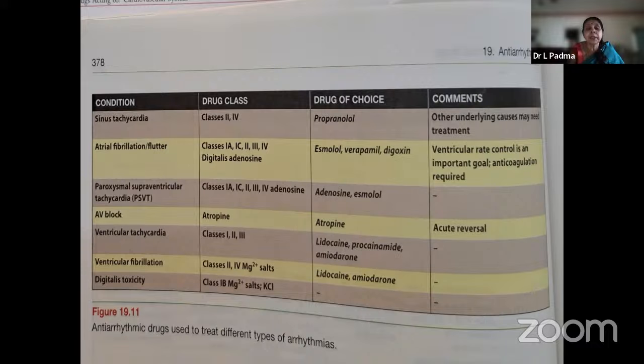This can be done by most of the drugs and adenosine also. But the drug of choice mainly is esmolol, verapamil and metoprolol. Then PSVT, we have to do it by adenosine or esmolol. Then AV block, atropine and isoprenaline. Ventricular tachycardia, in ICU, lidocaine. Ventricular fibrillation, lidocaine and amiodarone. And digoxin toxicity, magnesium chloride salts and potassium chloride solutions.